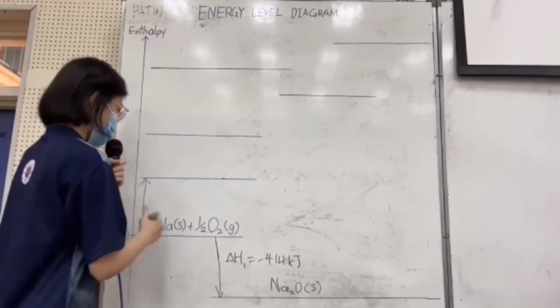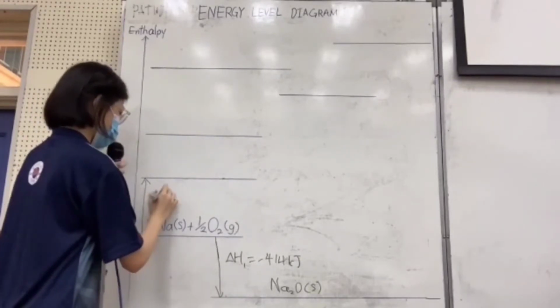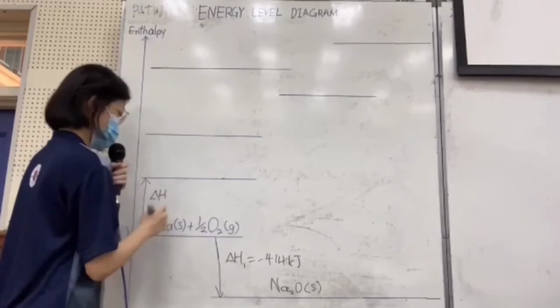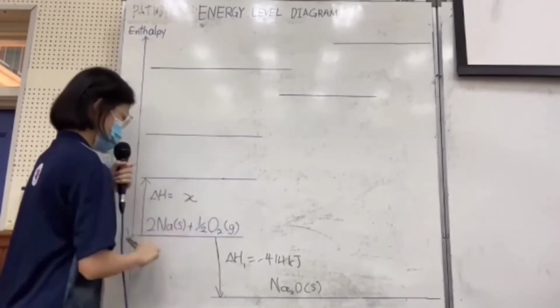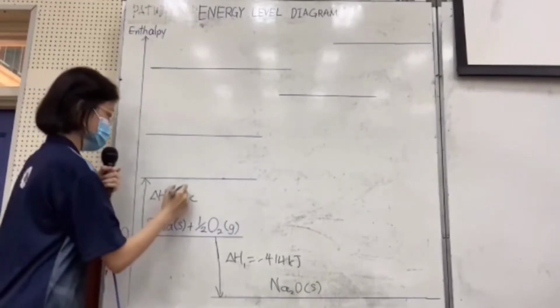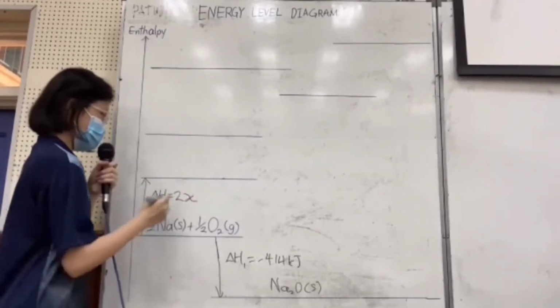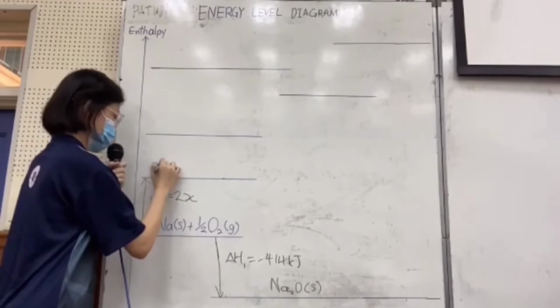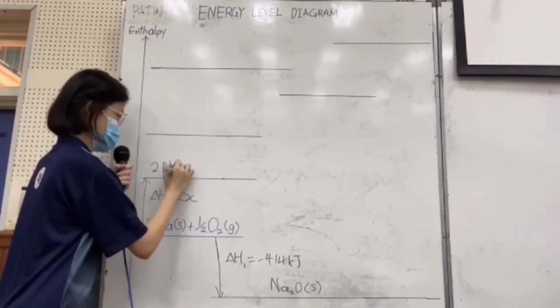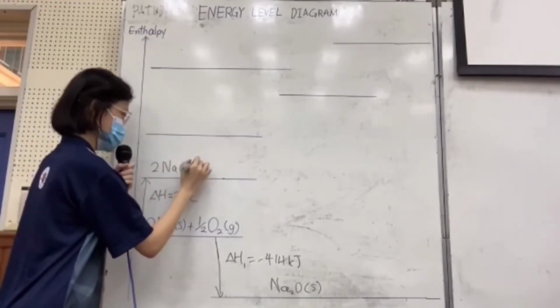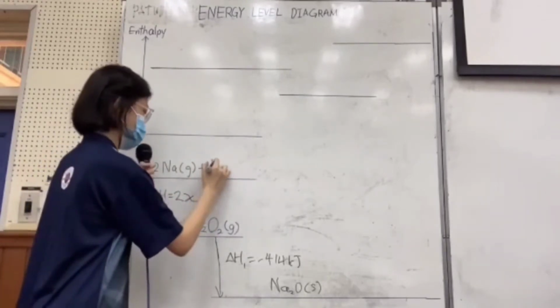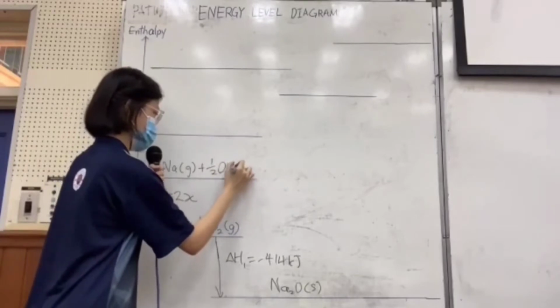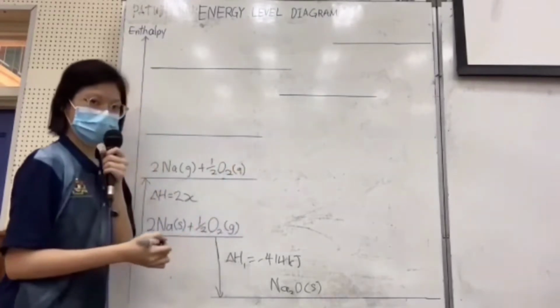From the question, we need to find the atomization of Na. We do not have the value and we just put it as x. And because we have 2 Na, we need to write 2x. The product will be 2 Na in gaseous state because after the atomization, the product will be in gaseous state. The half O2 remains the same because the atomization of Na only includes